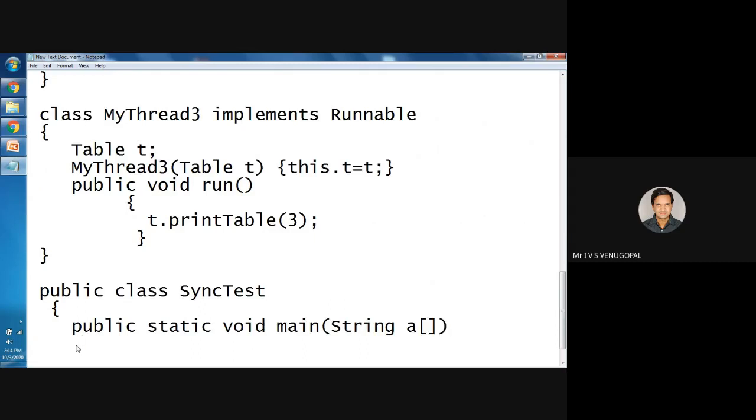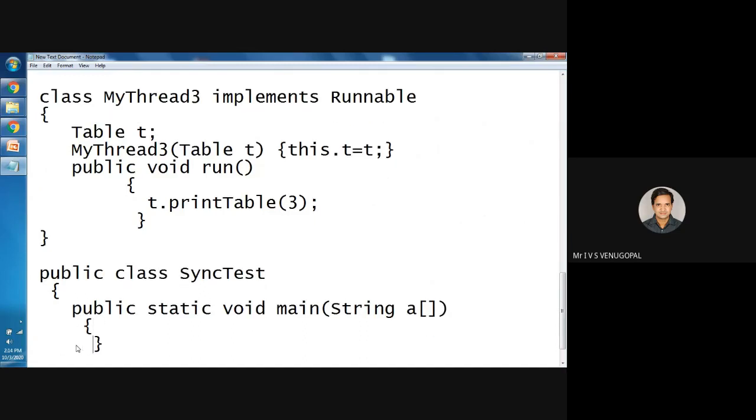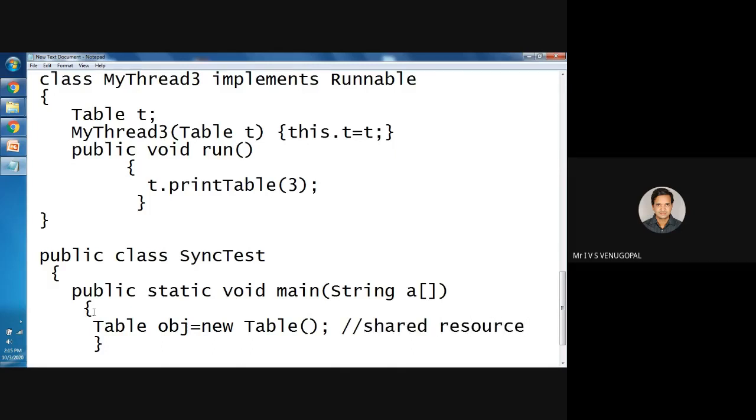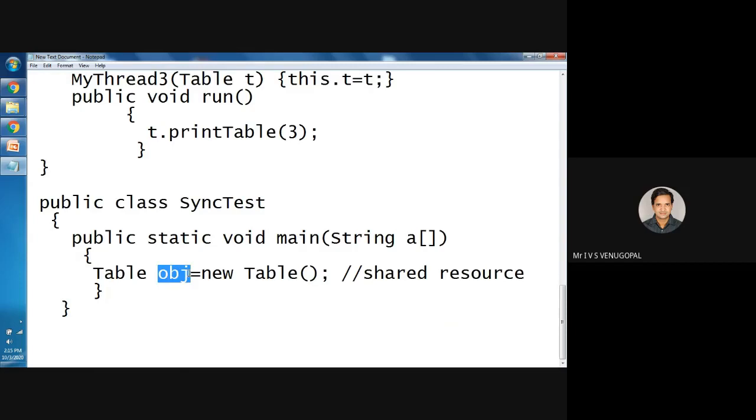You already know all the threads need to be started from the main thread. All threads need to be spawned from the main thread. There are 3 threads. All the 3 threads access the table object. So first you need to create an object of table. This is your shared resource. Remember, I am creating only a single object. A single object is accessed by more than one thread. See, here only one object is there.